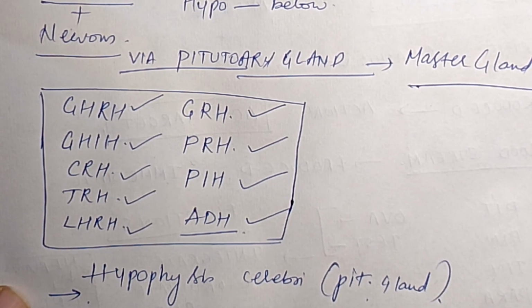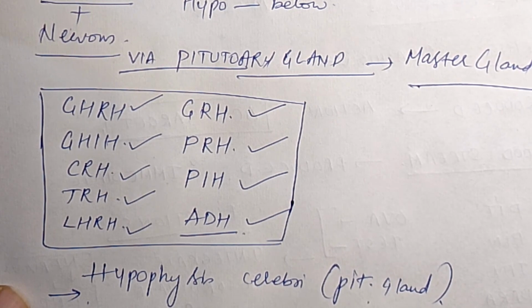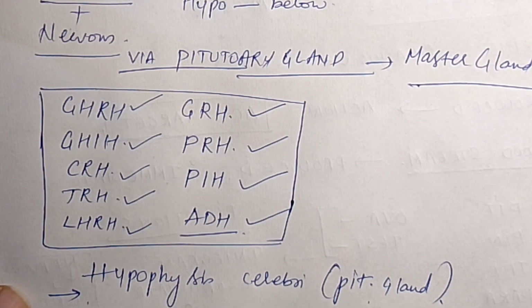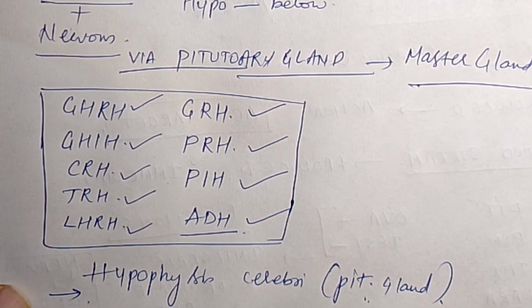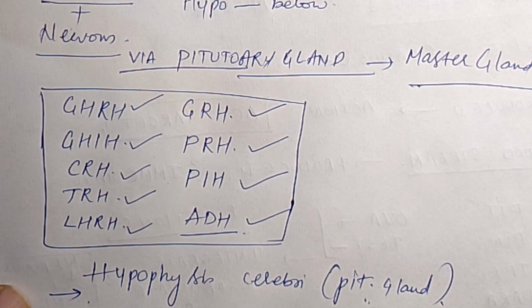Remember this, our brain has ventricles, and from the third ventricle it is suspended by a narrow stalk called infundibulum. Infundibulum is a narrow stalk-like structure from which the pituitary gland is hanging.